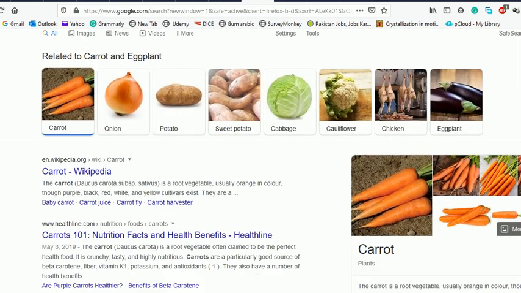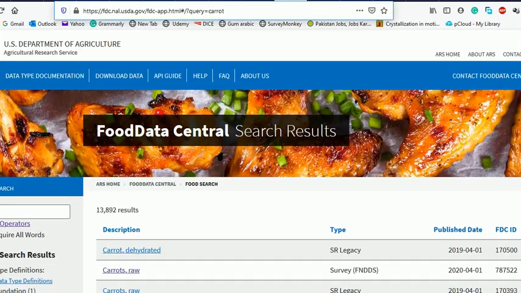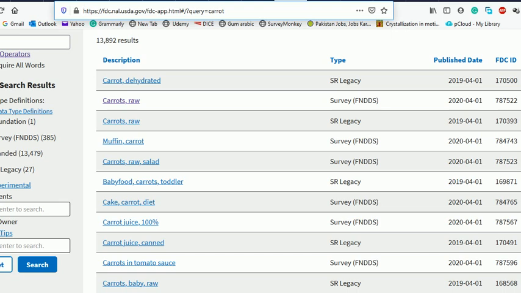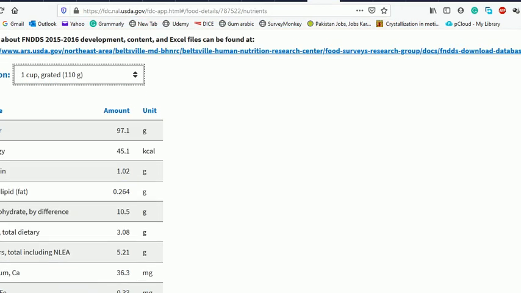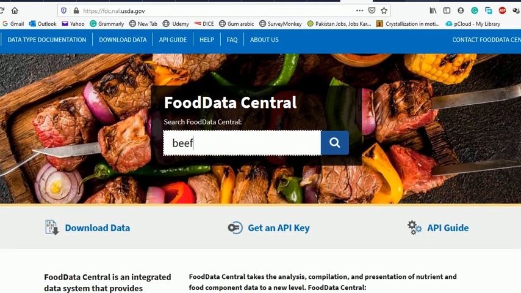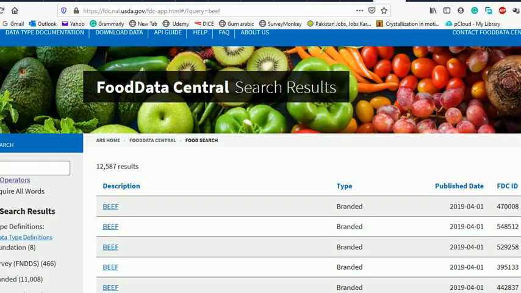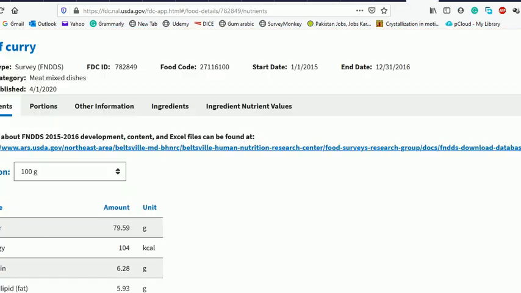Try searching nutritional value of carrot in Google. No results will be shown. Now try searching the nutritional value of carrot in the USDA database. It shows more than 13,000 results for carrot products. You can select nutritional value of 100 gram of raw carrot. Similarly, search the data of beef in the USDA database. It shows you more than 12,000 results for beef products. You can select nutritional value of 100 gram of beef curry.